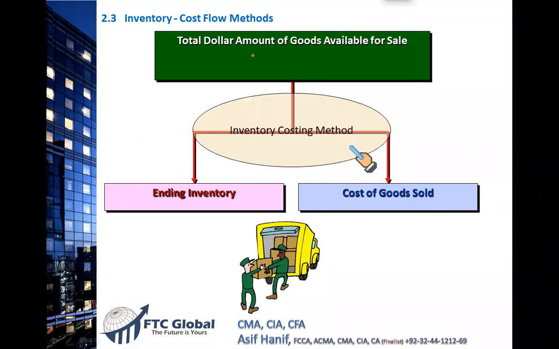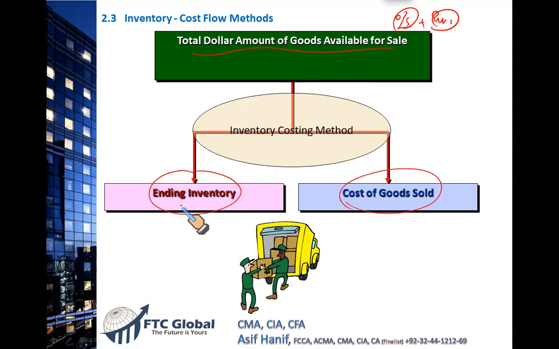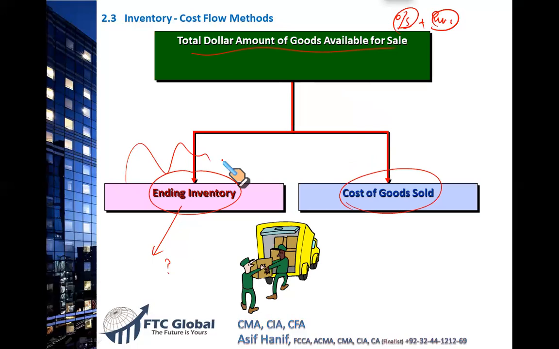We have just discussed that the goods that we have available for sale are equal to the goods that were in the opening stock plus the goods bought. Remember, opening stock plus purchases gives you the goods available for sale, right? Out of these, what we sell becomes part of CGS, and what still remains with us is the ending inventory. Now, the problem is, how do we value the ending inventory? Because there might be thousands of units, when the prices are fluctuating and goods are almost similar. We cannot distinguish thousands of items. So how do we value this? Let us discuss these methods one by one.